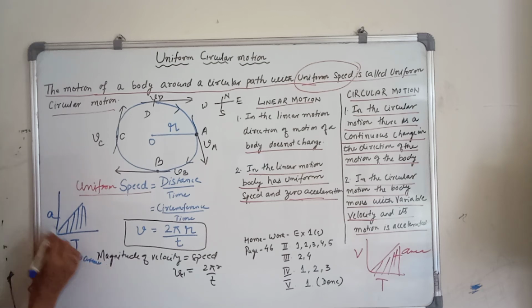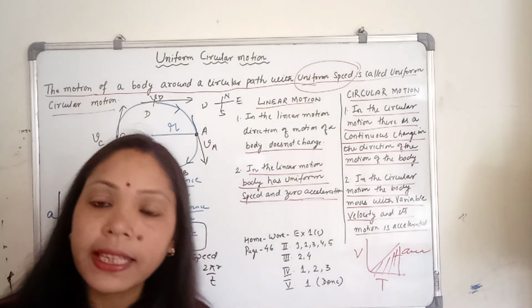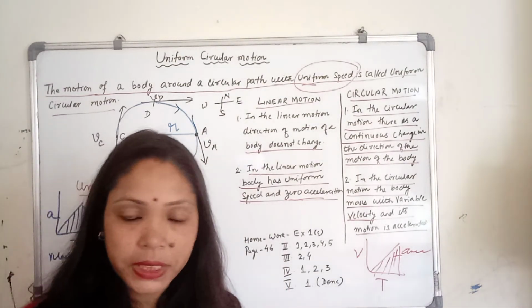If you find this area, it means acceleration into time, like this, A into T. If you find this length into breadth, it will be A into T, and A into T will be your velocity. So here what area do you have to find? Half base into height. By finding the area, base into height, it will give you the velocity. So the area covered by the acceleration time graph gives us velocity.